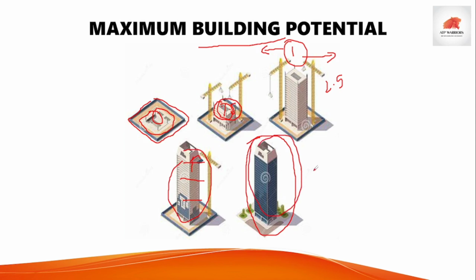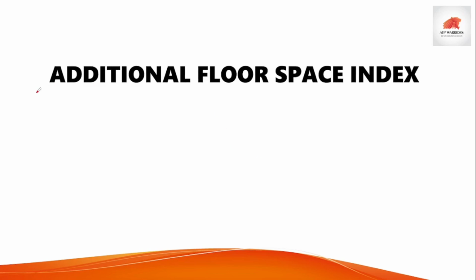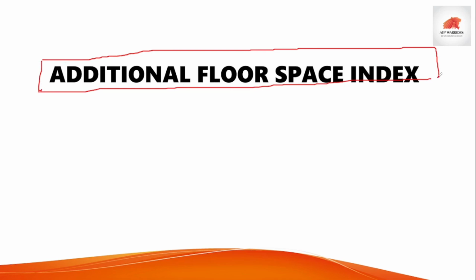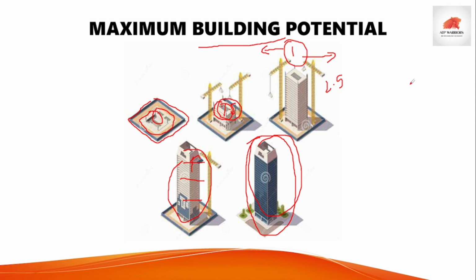Okay, and further, in chapter number 7 the regulations are given. See, authority can grant additional floor space index in order to promote good facilities, in order to promote good things in a society, with a lower premium. Okay, premiums are different in different authorities, but how can we calculate this additional FSI? This additional FSI is nothing but the difference of the maximum building potential minus the basic FSI.